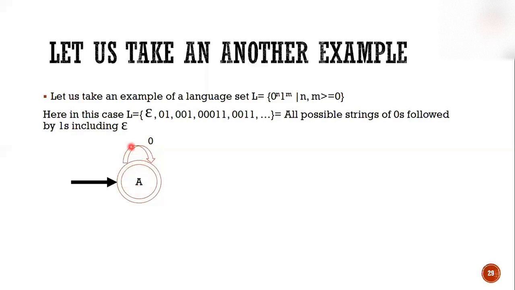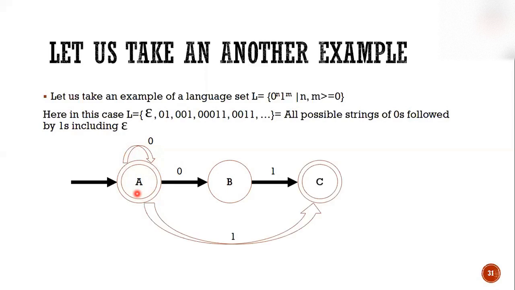If it takes 10 zeros, it will still reach the final state A and say that it is a valid string. Now, moving on, what happens if some 0s come in the string and 1s also come in the string? So we'll make a 0 transition to some state B and a 1 transition to reach some state C.